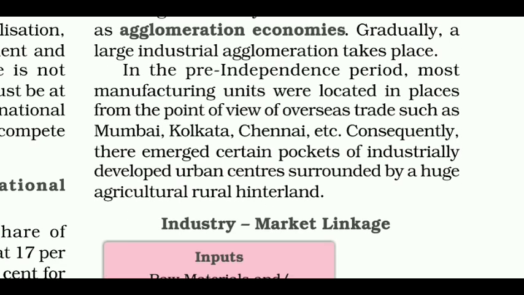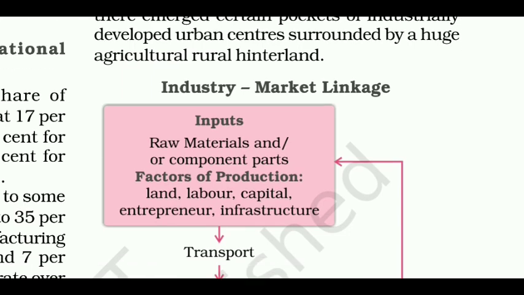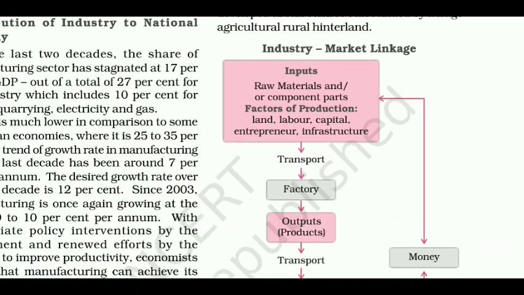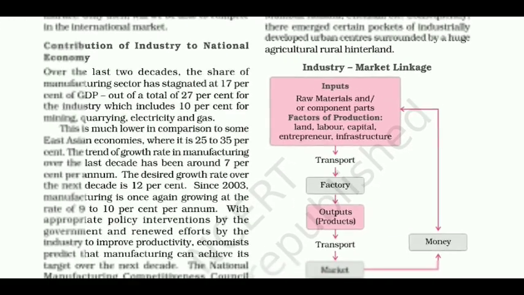In the pre-independence period, most manufacturing units were located in places from the point of view of overseas trade such as Mumbai, Kolkata, Chennai, etc. Consequently, there emerged certain pockets of industrially developed urban centers surrounded by a huge agricultural rural hinterland. Here you can see the industry market linkage.